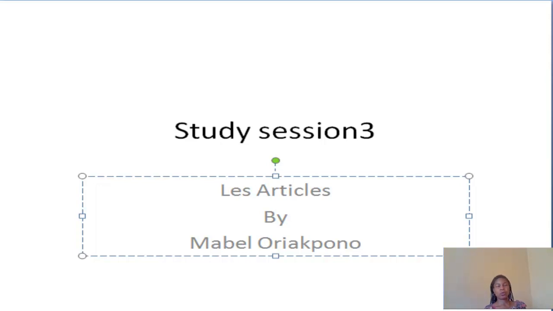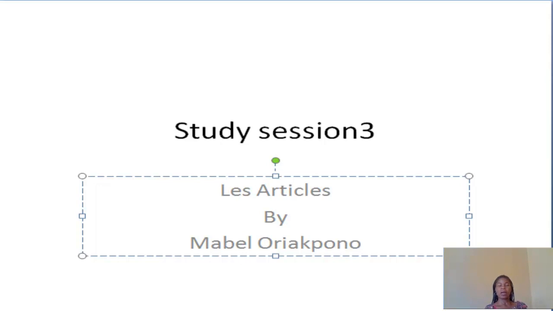So for this one, I want to look at the first group of articles. We have two groups of articles in French. The first one you have is les articles indéfinis. Répétez, les articles indéfinis. It means indefinite articles. These indefinite articles aren't specific. They are not referring to a particular item. It's general.